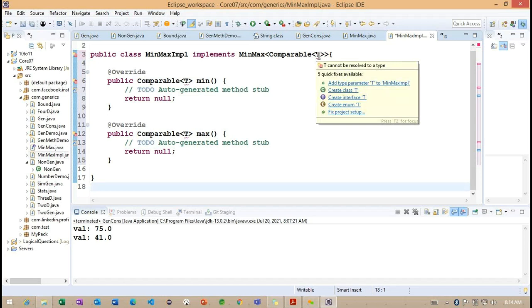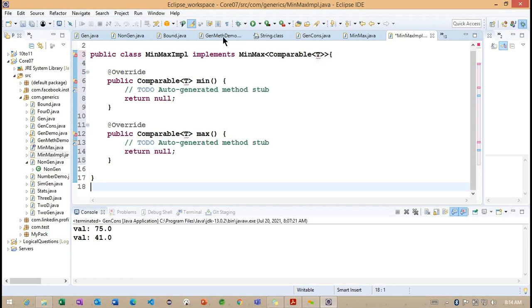Now I want to resolve the T, because the T is going to be resolved at runtime. So we cannot define the T values at compile time. If I define it at compile time, it is static. We cannot create multiple data types that way. Getting the point? This is very important. So to understand here, now we need to provide the T here. Here we need to provide the T.